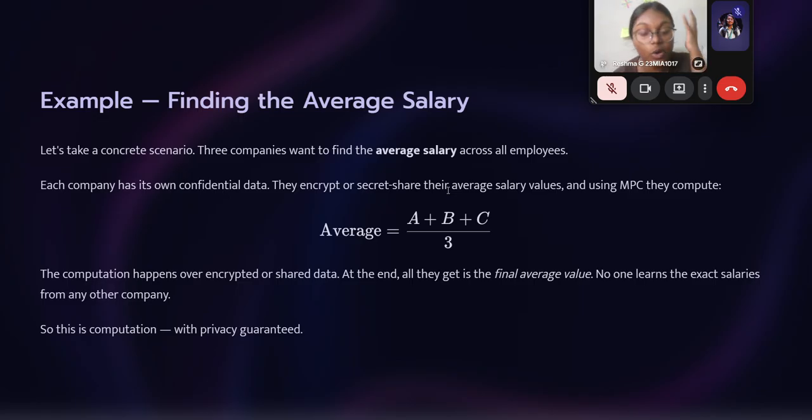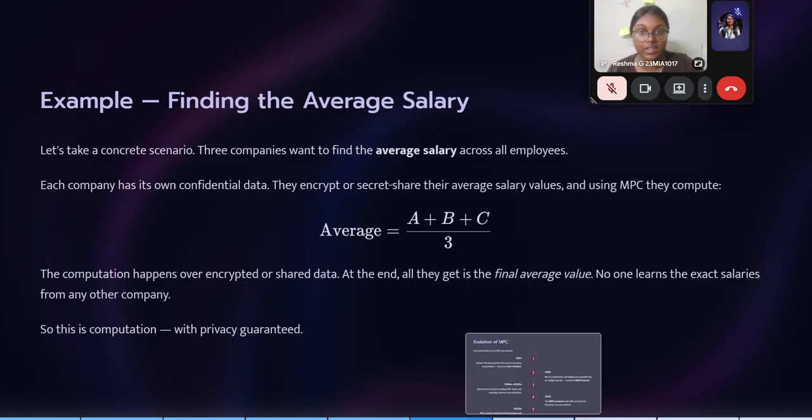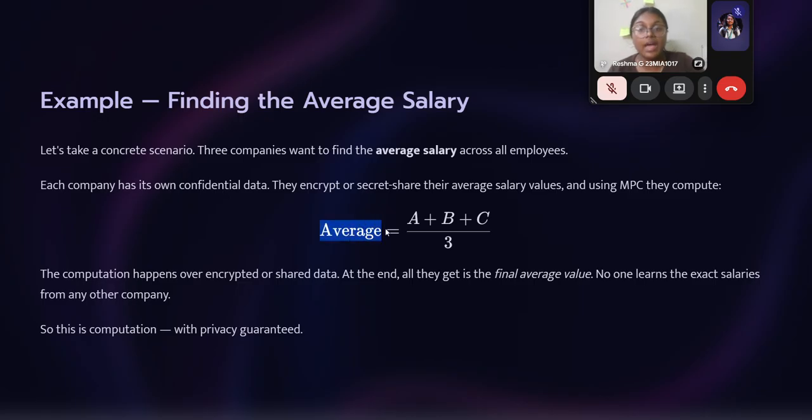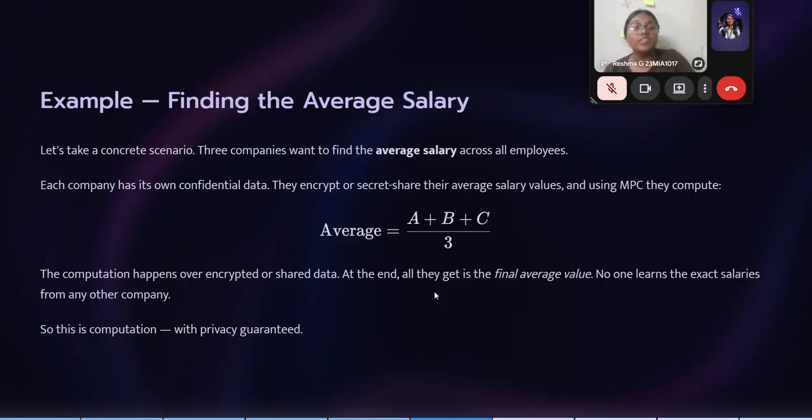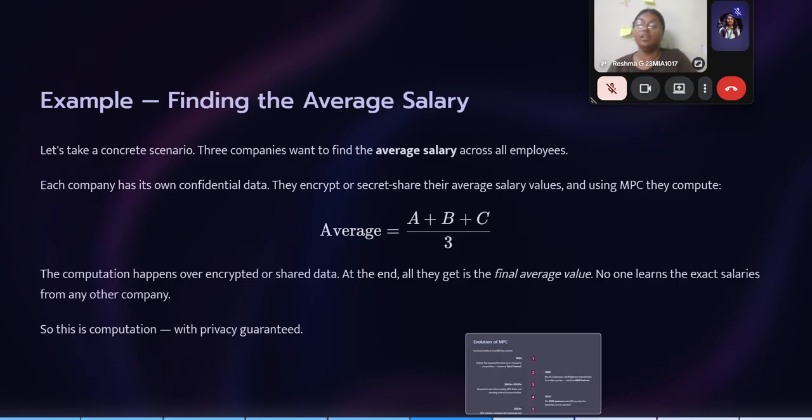Each company has its own confidential data. They encrypt or secret-share the salary values using MPC. They compute the average value. At the end, they'll know the average value only. A won't know B's salary, B won't know C's salary, C won't know A's salary. So it is a secret. The secret remains the same, but the result is known by everyone. These are called the shares. The shares are split into three here.